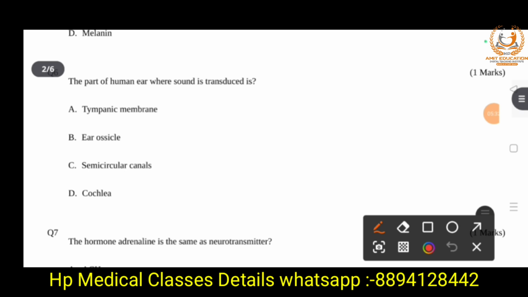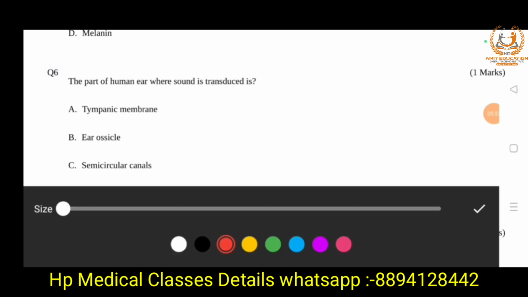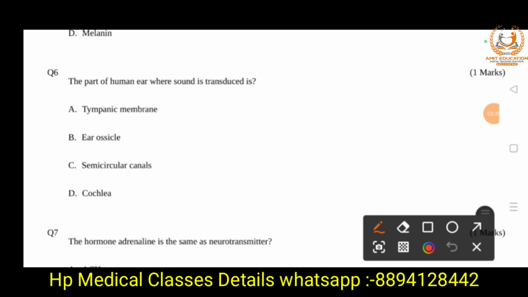So next question is, the part of the human ear where sound is transduced is A, tympanic membrane, B, ear ossicle, C, semicircular canal, and D, cochlea. The right answer is option D, cochlea. The part of the human ear where sound is transduced is the cochlea, because the transformation of the vibration into nerve impulse for the relay to the brain takes place in the cochlea.